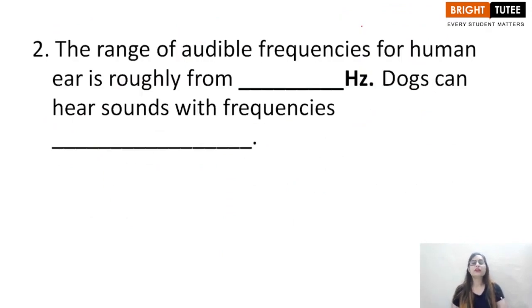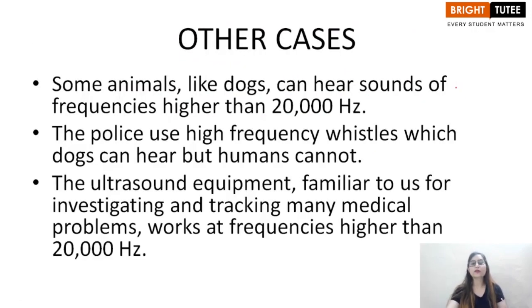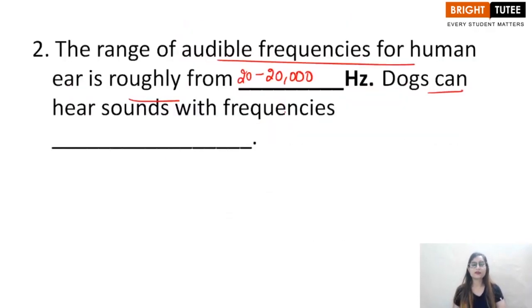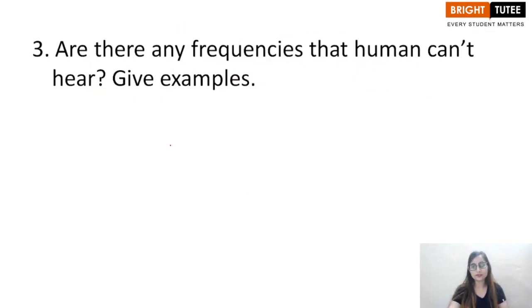Next question, the range of audible frequencies for the human ear is roughly from 20 to 20,000 hertz, or 20 kilohertz. Dogs can hear sounds with frequencies. Some animals like dogs can hear sounds of frequencies higher than 20,000 hertz, right? So they have the ability to hear sounds with more than 20,000 hertz of frequency.